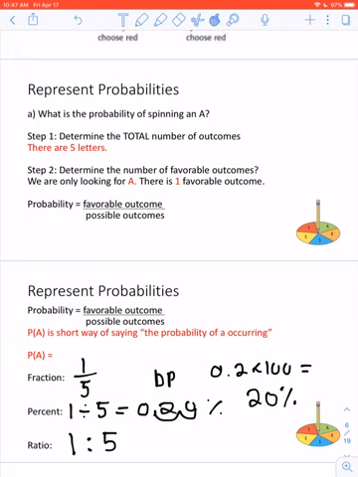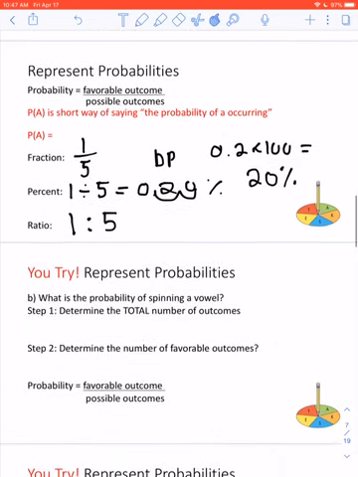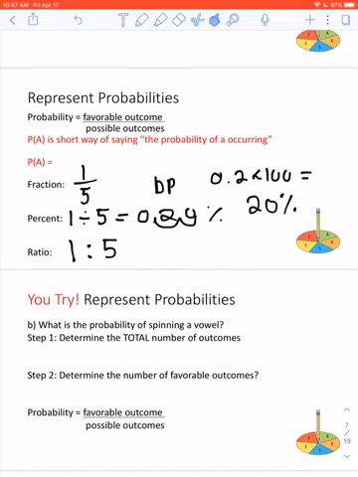Okay, so we're going to go on to the next question. This one for you is a you try. See if you can figure out this question. Pause the video, give it a try. If you didn't print out the notes package for this, you can just write this down on a piece of paper. So pause the video now and give that a try.